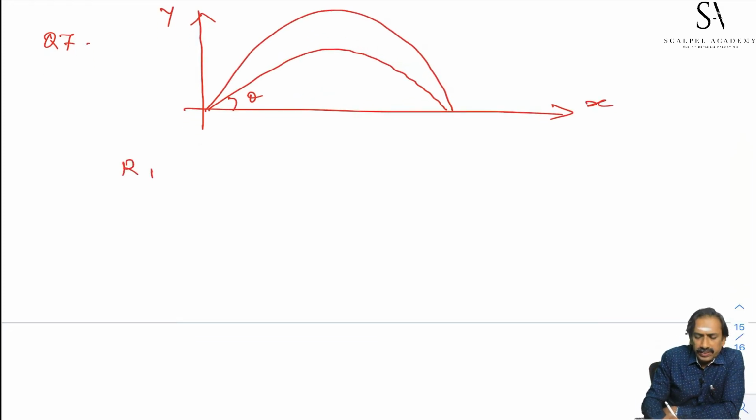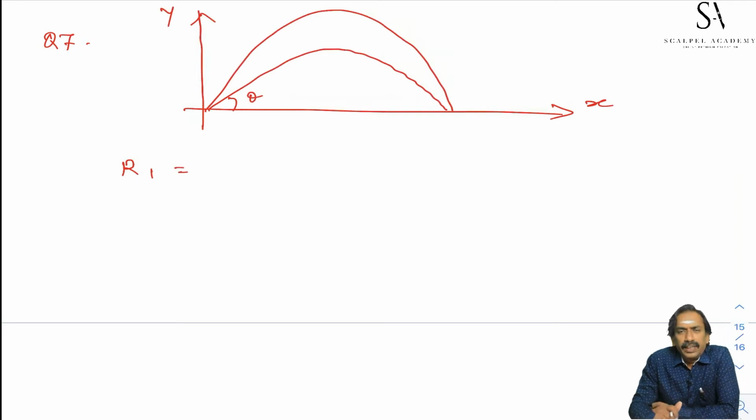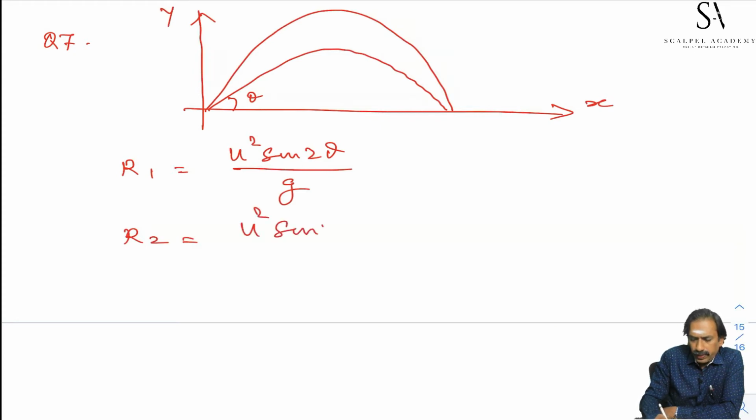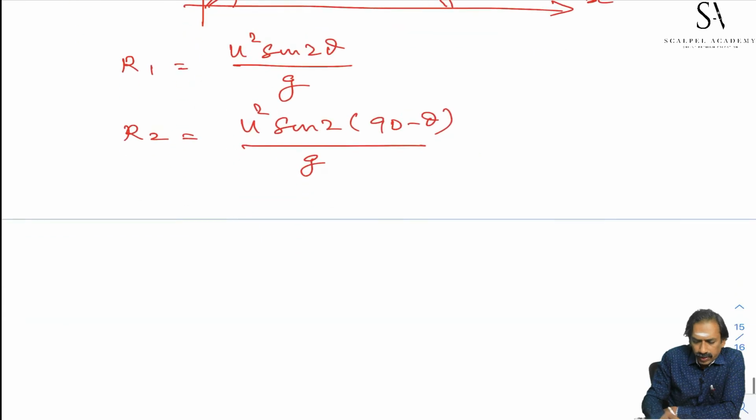For first angle theta, the range is u square sin 2 theta by g. For the second angle of projection, u square sin 2 into 90 minus theta by g, that is equal to u square sin of 180 minus 2 theta by g.